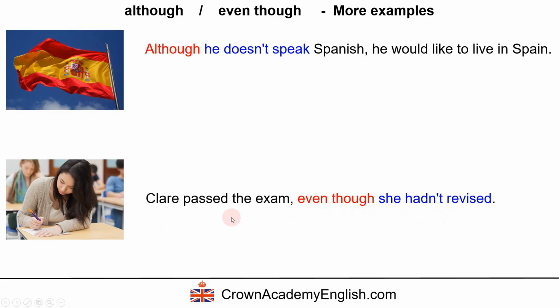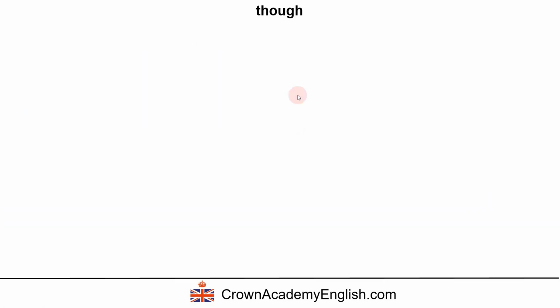It's very surprising that she passed, even though she hadn't revised. And so yes, here again we have the subject and the verb in the negative. And this is the past perfect in the negative. She hadn't revised. Okay? Now, what about though?